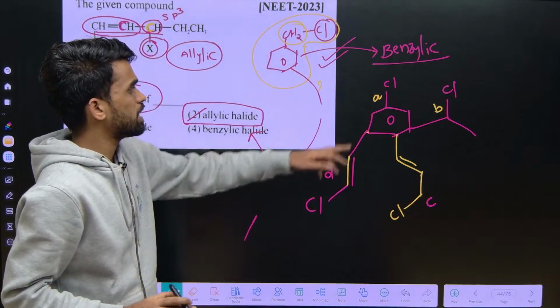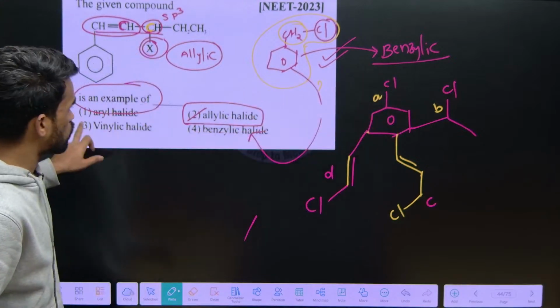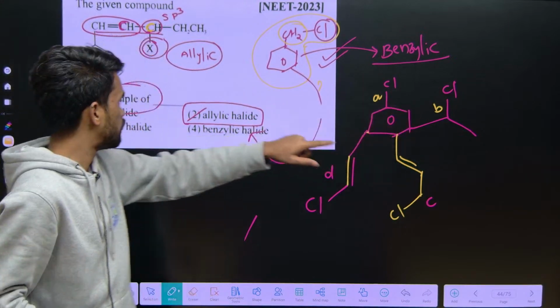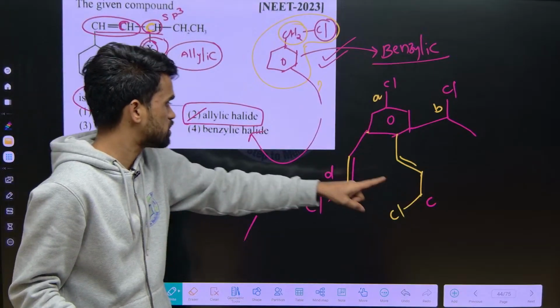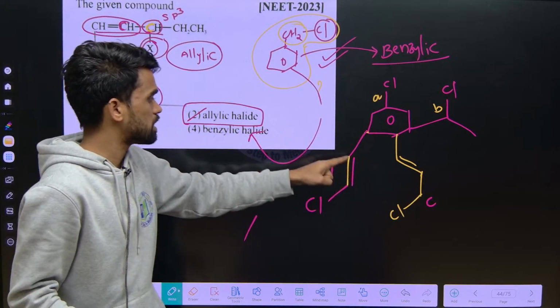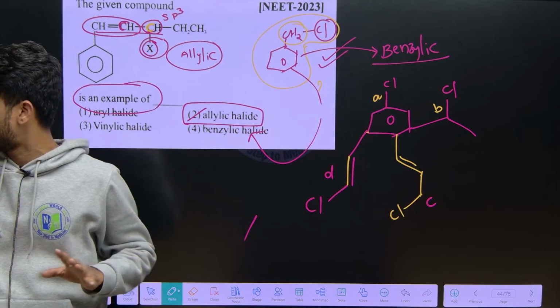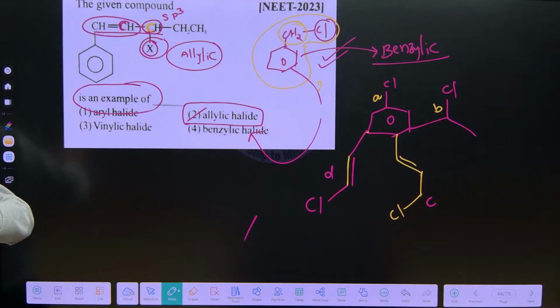A can be an example of which of these four options, B of which of these four options, C of which, and D of which? Just give me your answers for these four compounds.